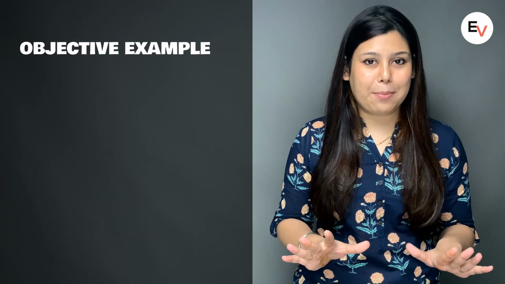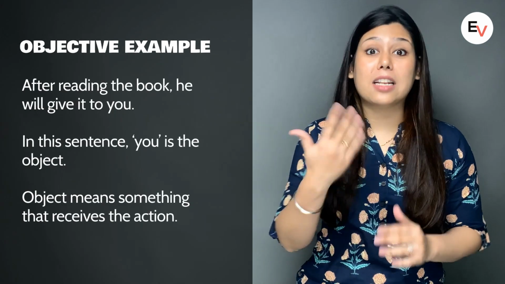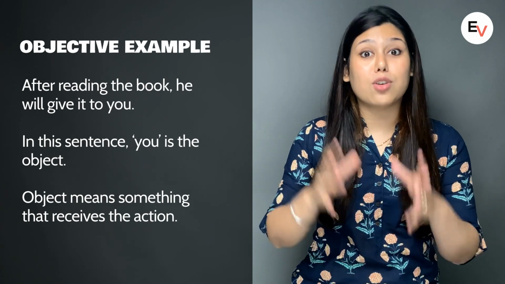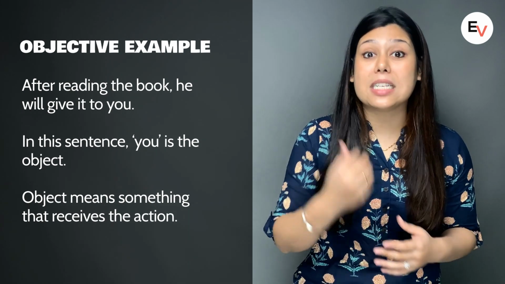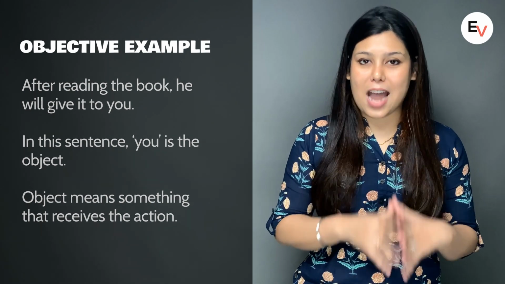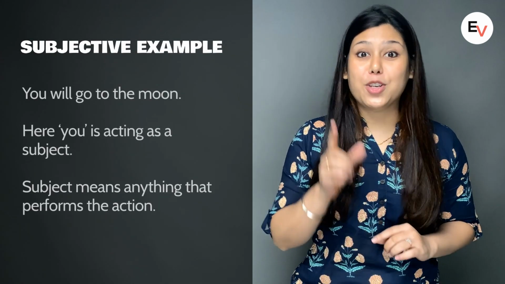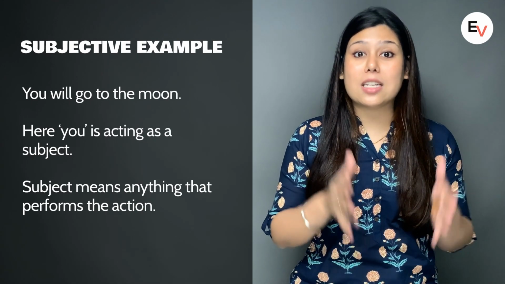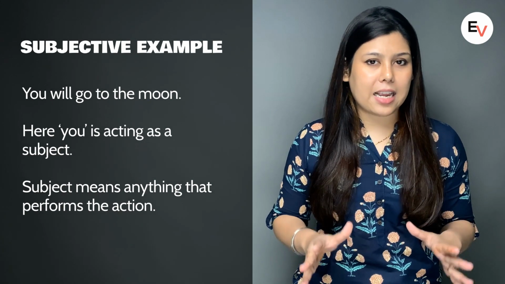Let's take an example of an objective case first. After reading the book, he will give it to you. In this particular sentence, you is the object here. Object means something that receives the action. Now, moving on to a subjective case. If I say, you will go to the moon, in this particular sentence, you is acting as the subject. Subject means anything that performs the action.